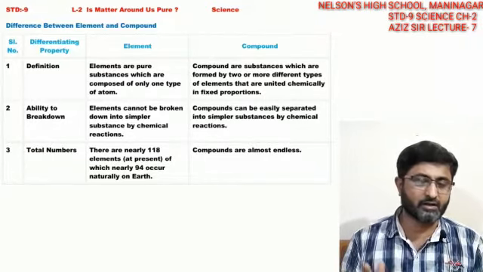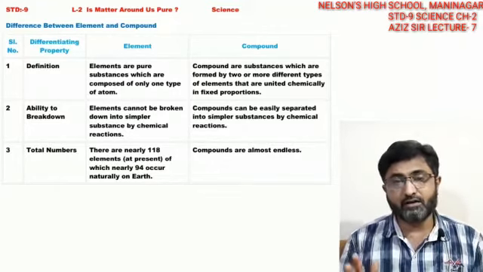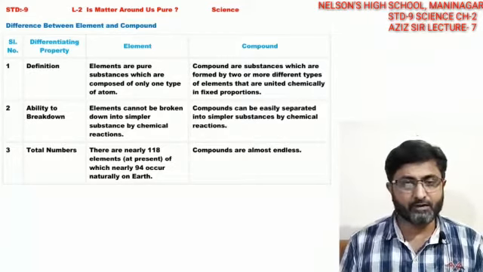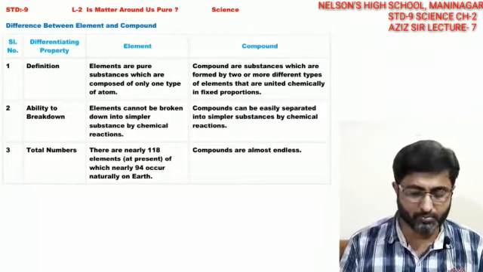The next property is the total number. The elements present on the earth are 118. Out of that, 94 are practically found on the earth, while in the case of compounds you can frame n number of compounds.